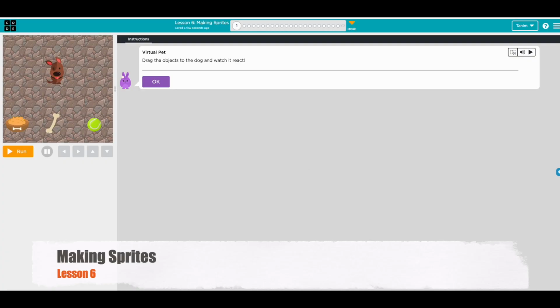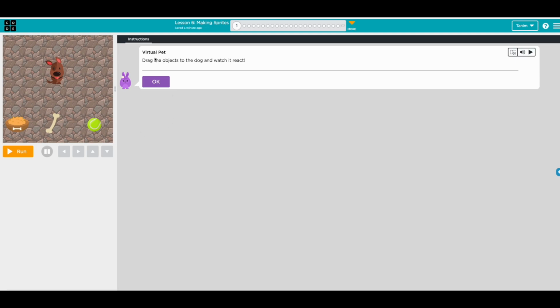Now we're gonna go through lesson 6, making sprites. Oh, exciting. Alright, so yeah, I don't see any block here. Let's go through. Okay, virtual pet. Drag the project to the dog and watch it react.